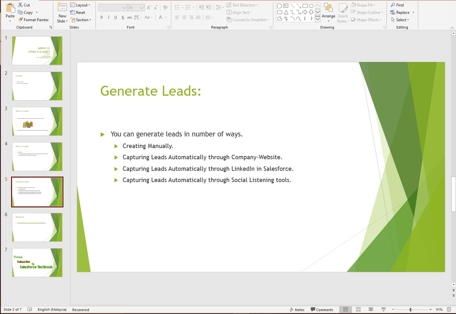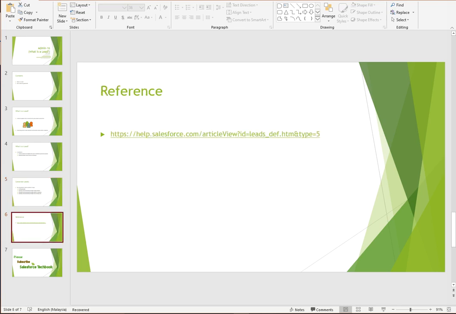So by this you understood what is a lead, how you generate leads, and how you can store your lead data in your Salesforce, right? Go through this reference to know about your leads and how you can generate your leads in detail.